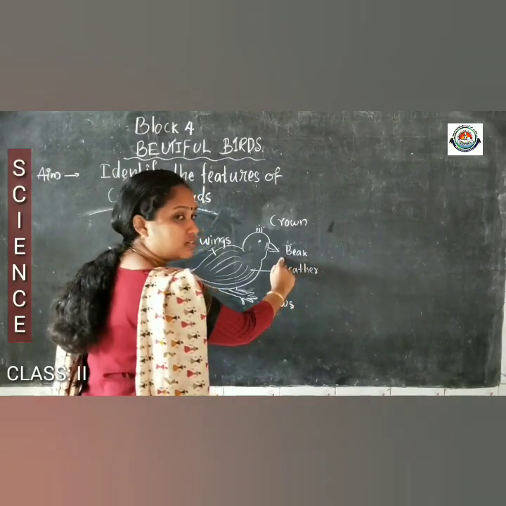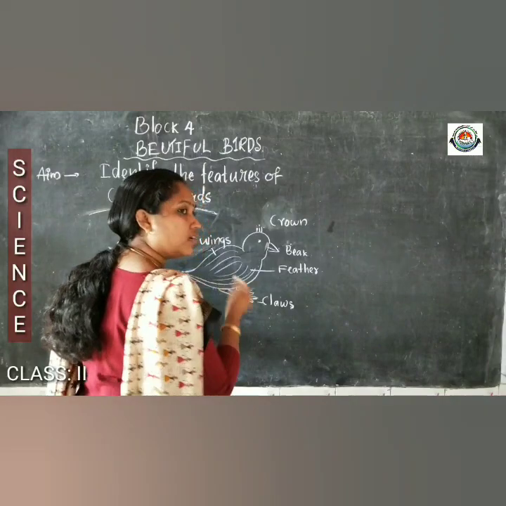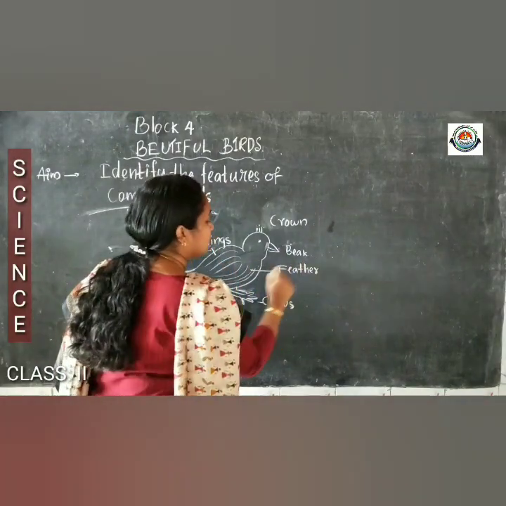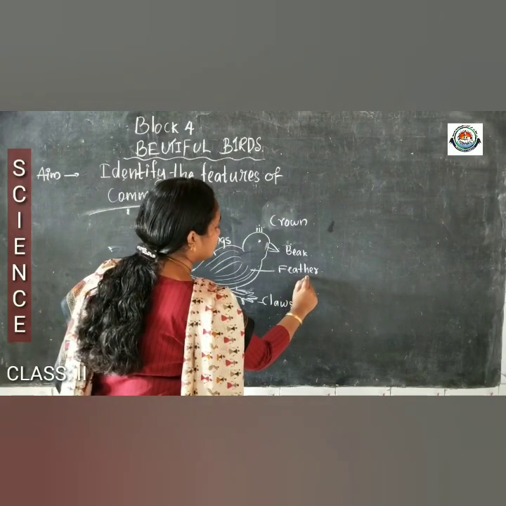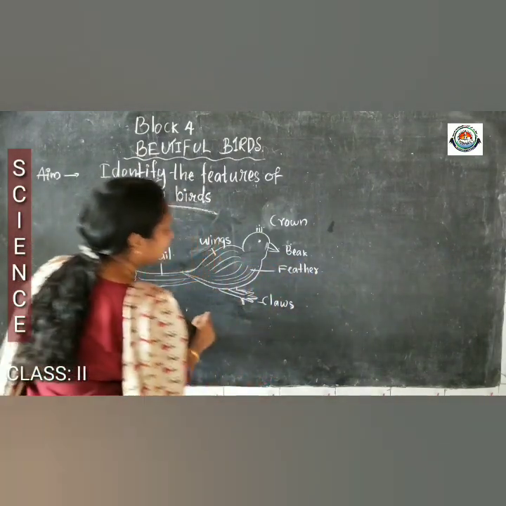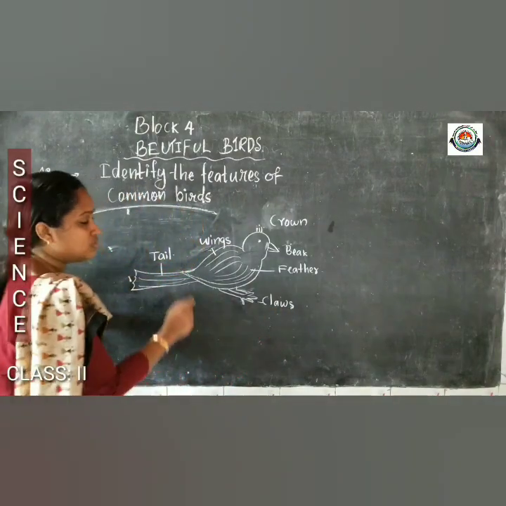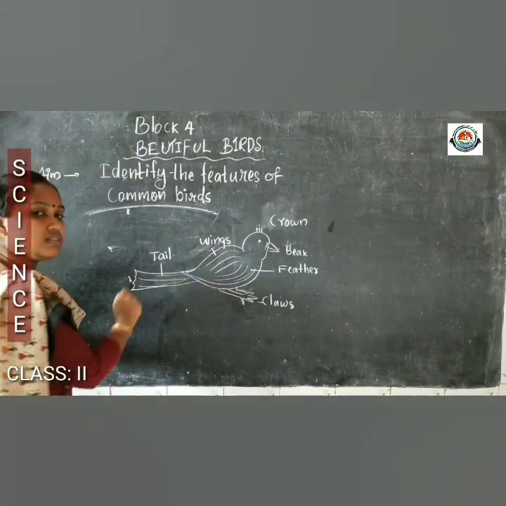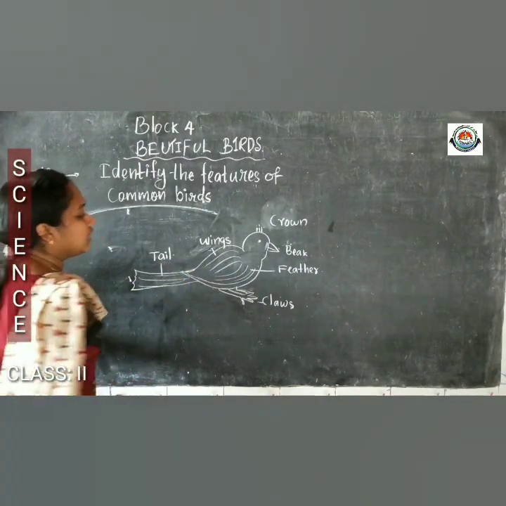Then this you may know already. Which part is this, children? B-E-A-K, beak. Read it. Beak. Then this feather, F-E-A-T-H-E-R. Then these are the claws of this bird. C-L-A-W-S, claws of the bird. Then this one you know already, T-A-I-L, tail.